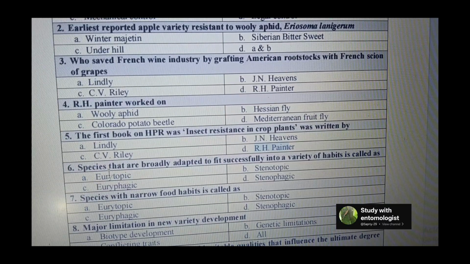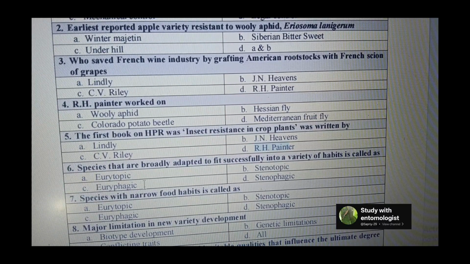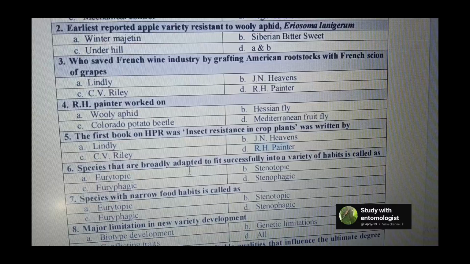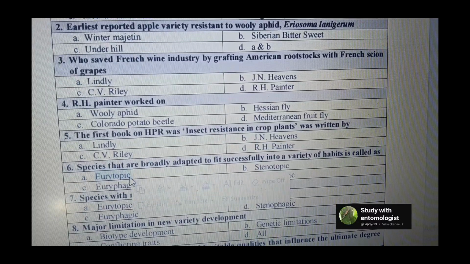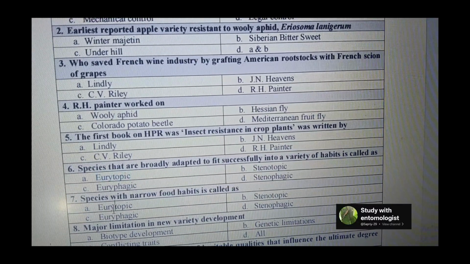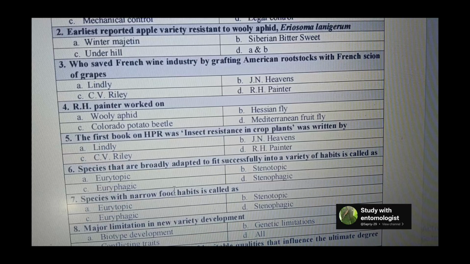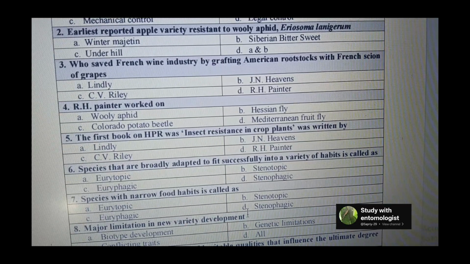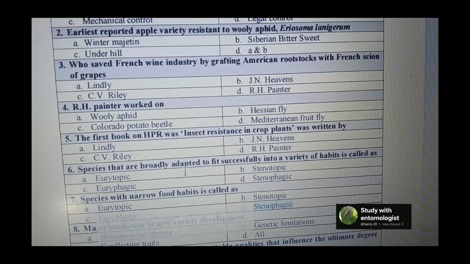Already we discussed this. Eury means wide variety, and now he is asking about that variety of habits. So it's known as eurytopic, and if it is feeding on the wide variety of food habits, then the answer will be euryphagic, but here he asked the narrow. So steno means narrow, so the option will be stenophagic.